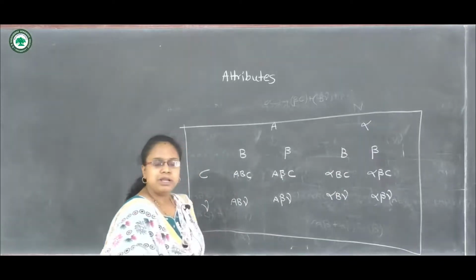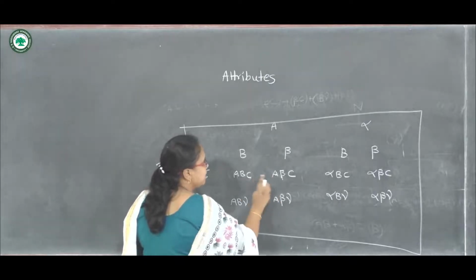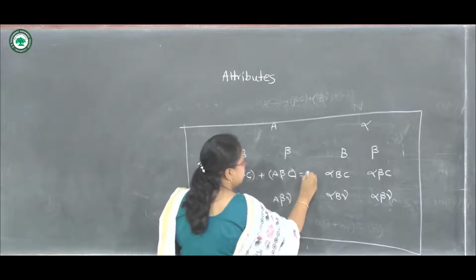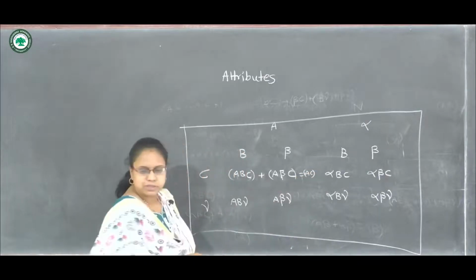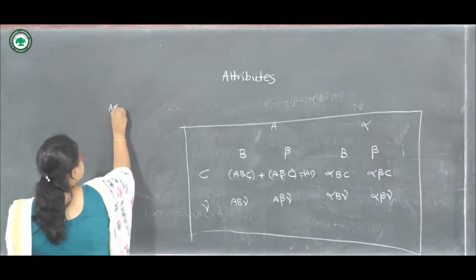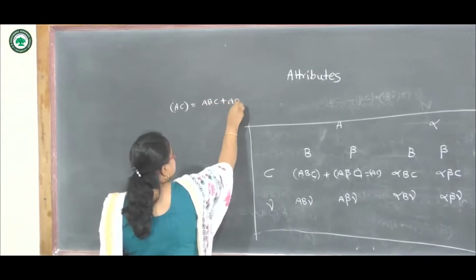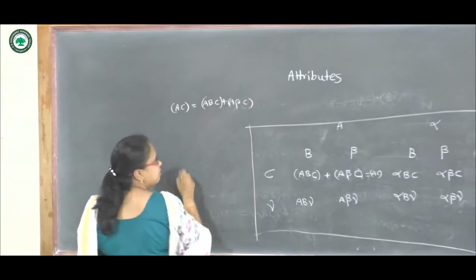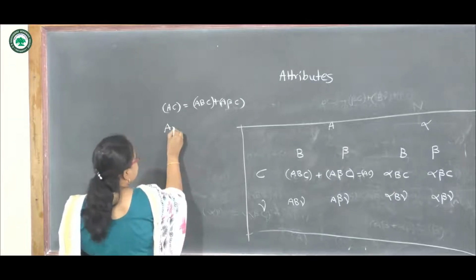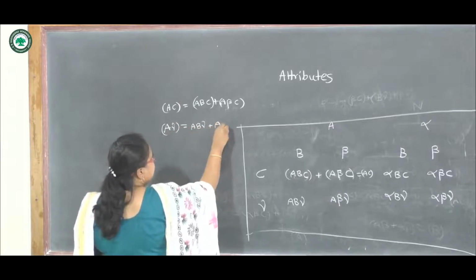And in this table we can see the relations. So these 2, if we add these 2, it will give us AC. So let us write down these relations here. So we have AC equals to ABC plus A beta C. Further, we have A gamma equals to AB gamma plus A beta gamma.